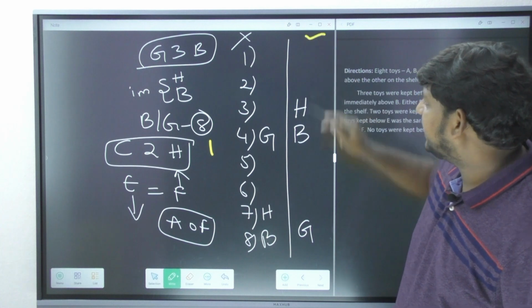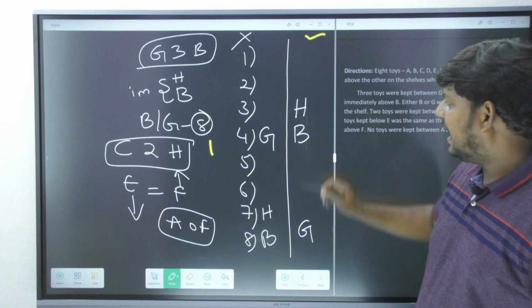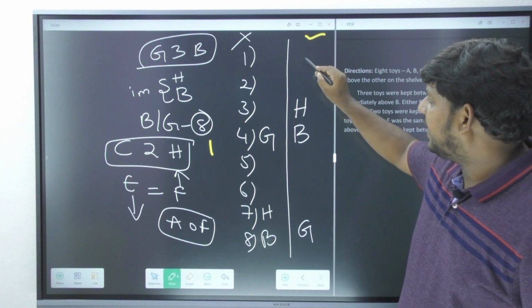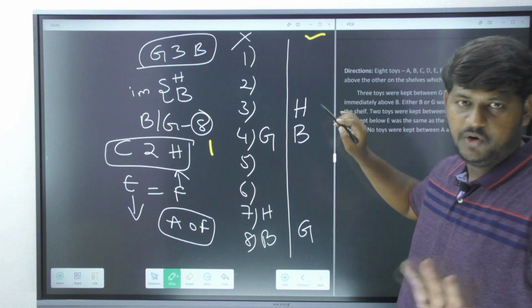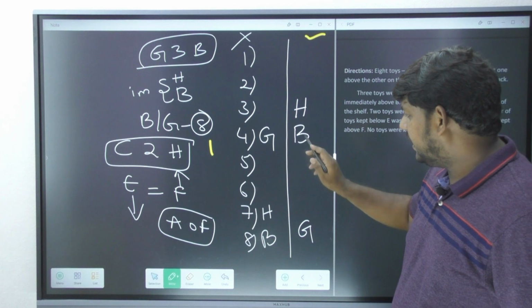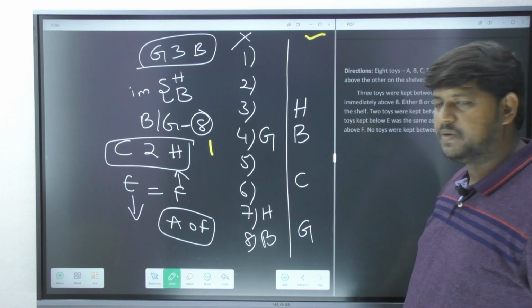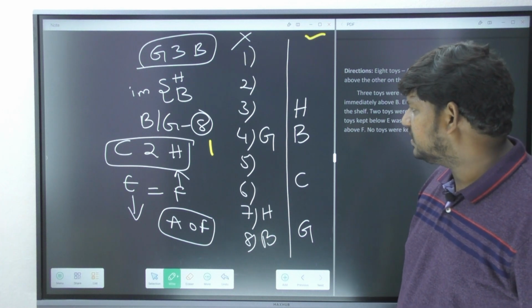It means the second case is going to be the correct one. Now I have to go above, 1 and 2. There should be a gap of 2 in between H and C. Is it possible? No, it is definitely not possible. Then I'll go below. So 1 and 2, now C is going to come at position number 6. Am I clear?